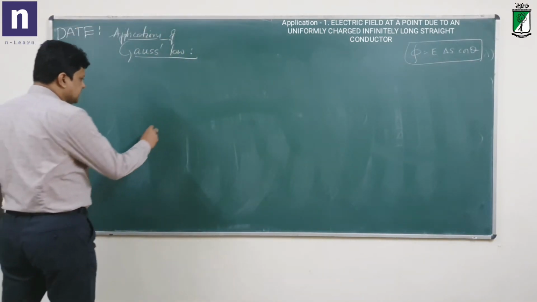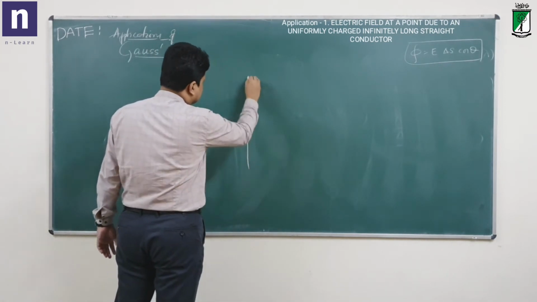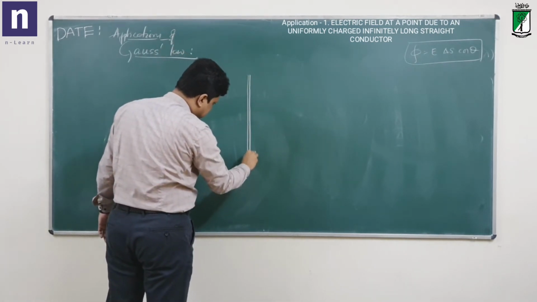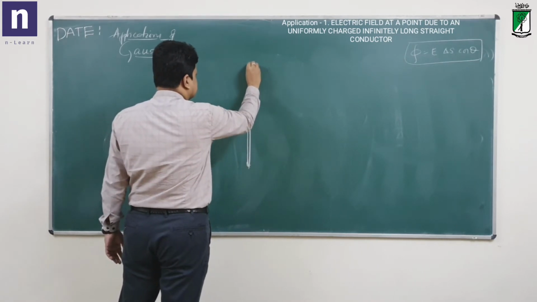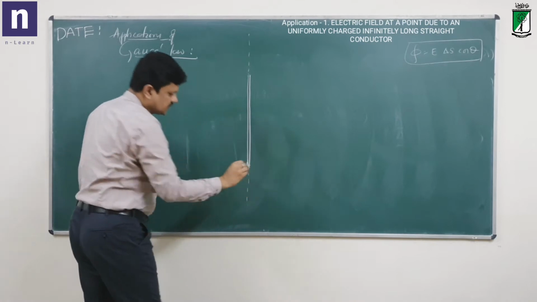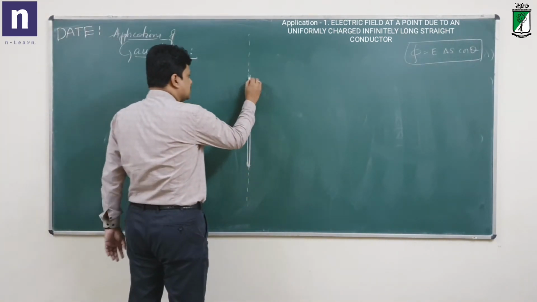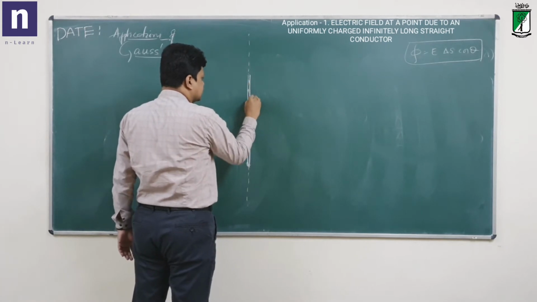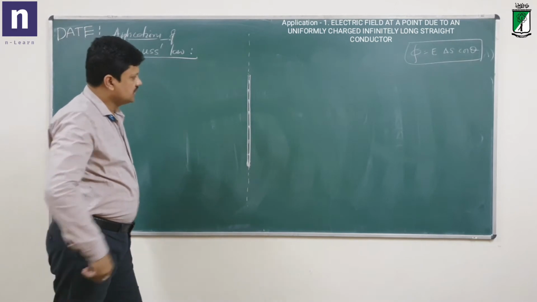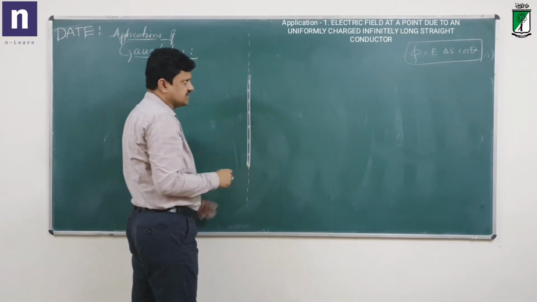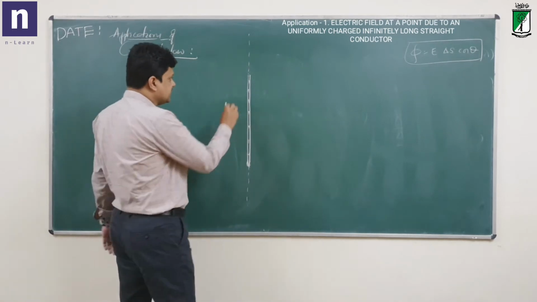So if I take an infinitely long straight conductor, say a cylindrical conductor, a charged conductor which is infinitely long, having uniform charge density. Say there is charge distributed uniformly throughout the conductor. Let the charge distribution here have a linear charge density, lambda. Lambda is the charge density.